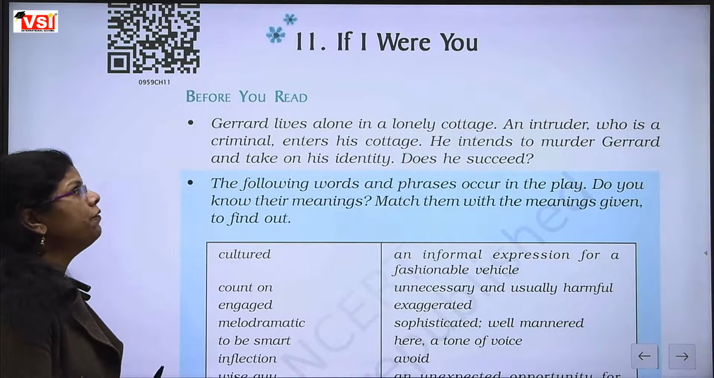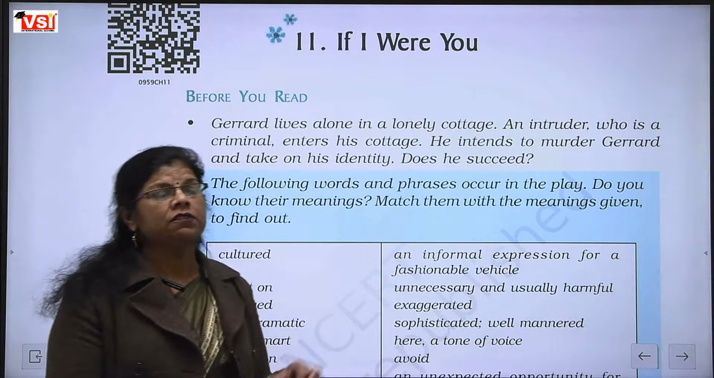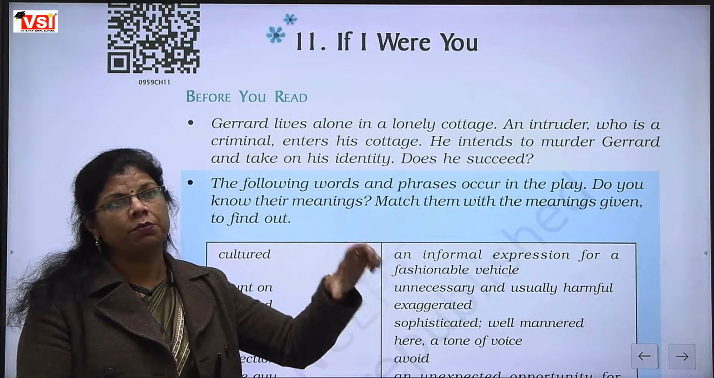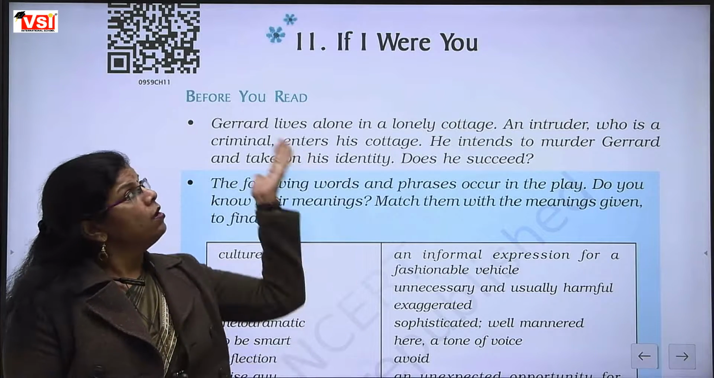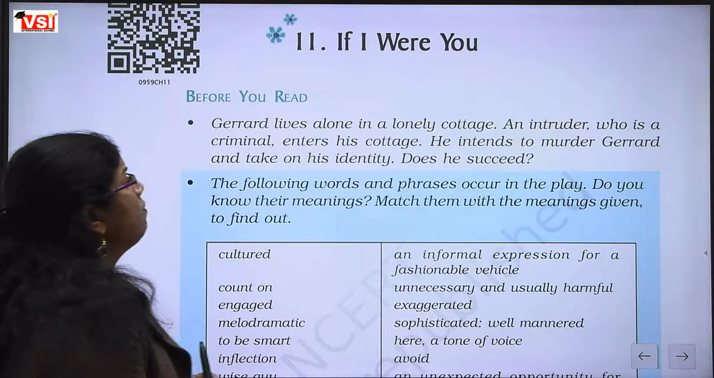That kind of sentence is a conditional sentence. A condition is kept in front of you. Here the title is telling us, "If I were you."